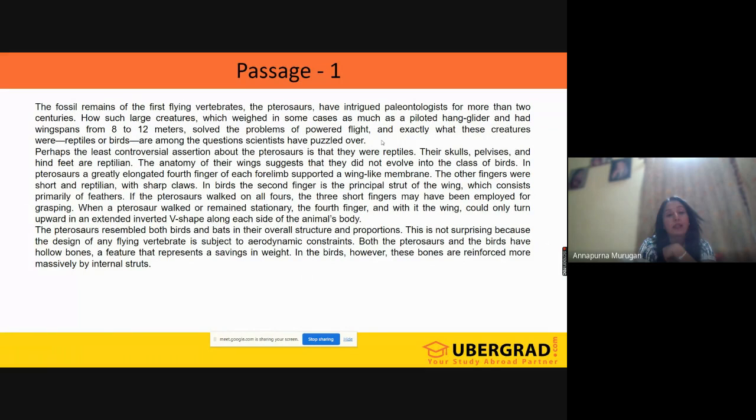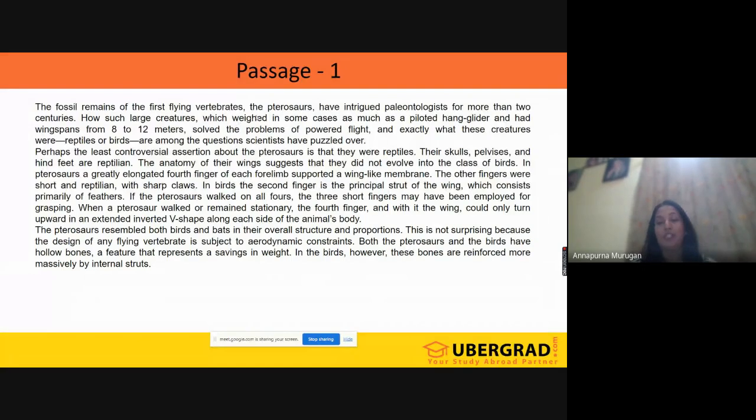See, whatever idea they had said in the first sentence has been described in the conclusion part, the last part. So now what is the problem they are having? What is the question? Their question is, such big animals, how did they actually fly?